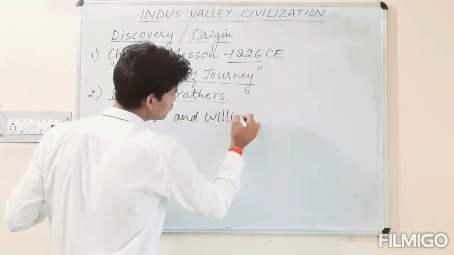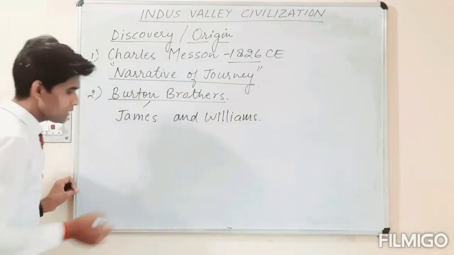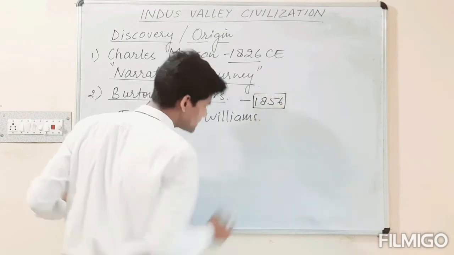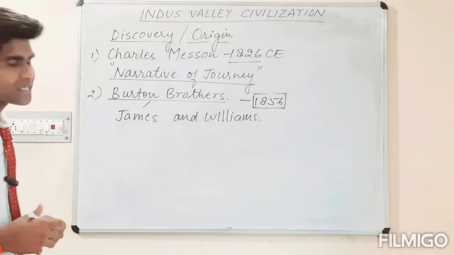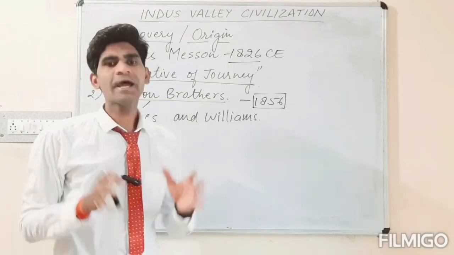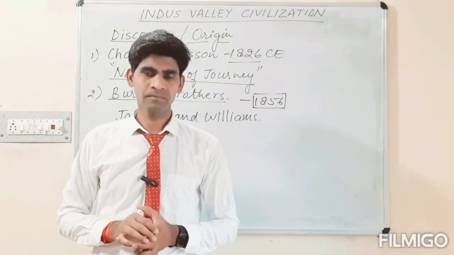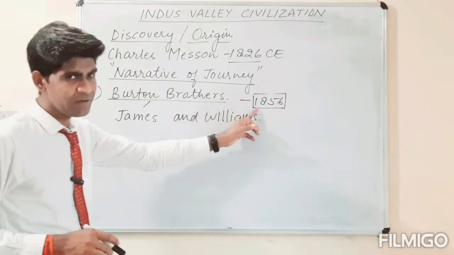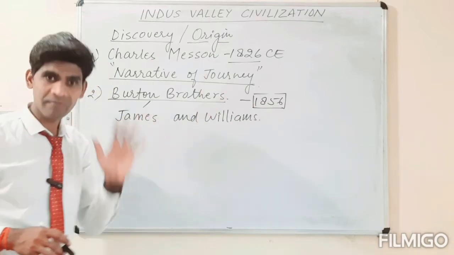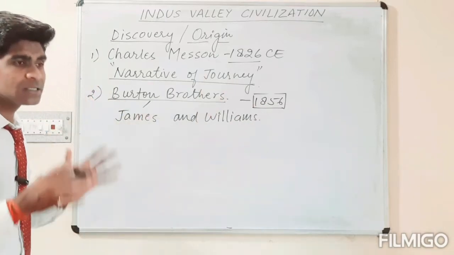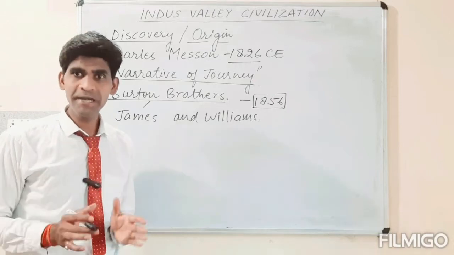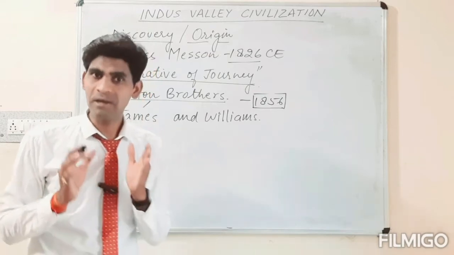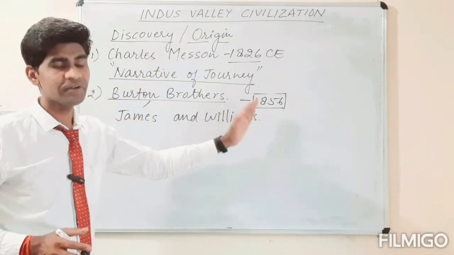In the year 1856, the railway line was being constructed between Lahore and Karachi in Pakistan. During that construction, while constructing the railway tracks, they found bricks, and they used those bricks for the construction of the railway track in the year 1856.